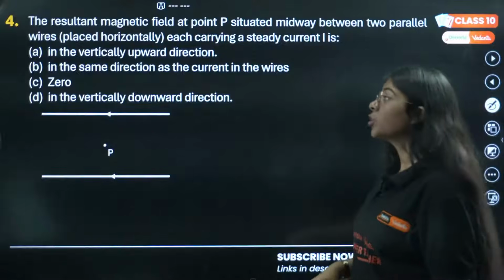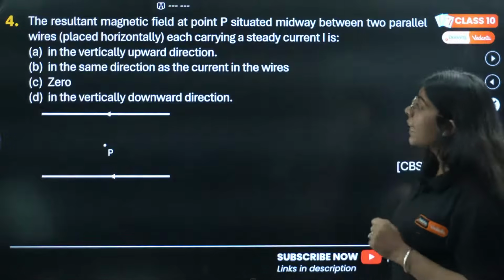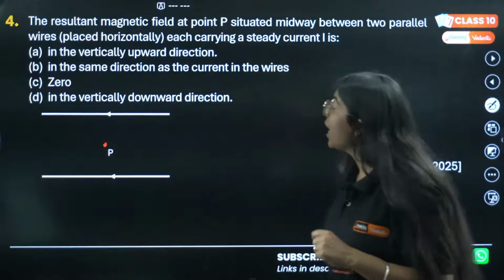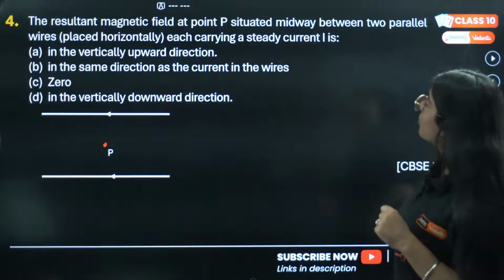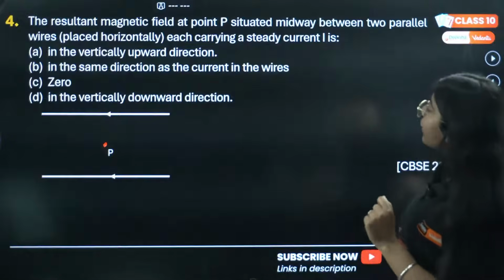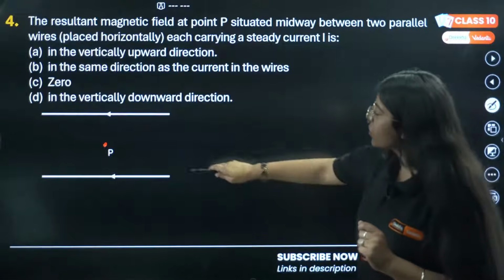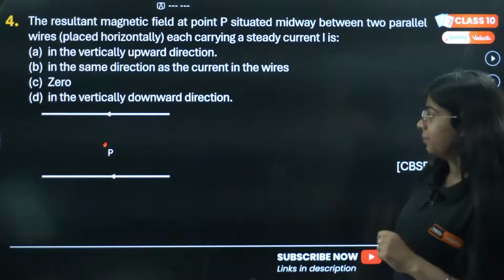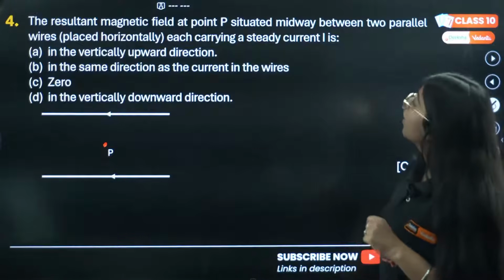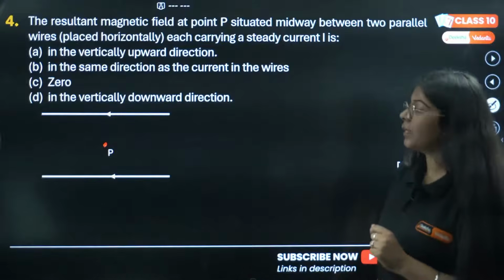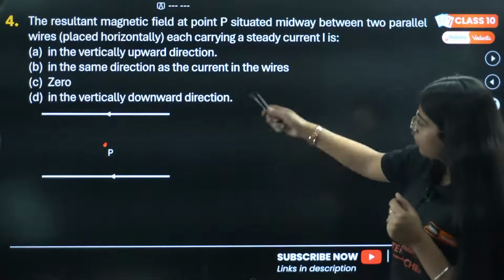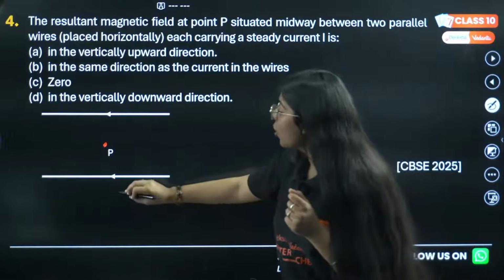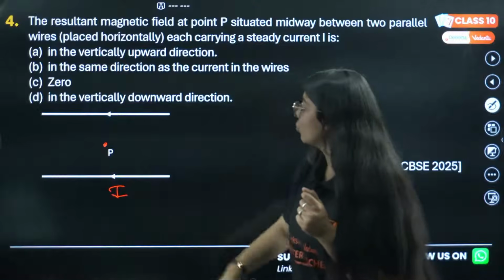Correct. Fourth question is the resultant magnetic field at point P. This is our point P. The resultant magnetic field at point P, situated midway between two parallel wires which are placed horizontally, each carrying a steady current, is. What should be the magnetic field at point P? Should it be vertically upward, in the same direction as the current in the wire, 0, or vertically downward?